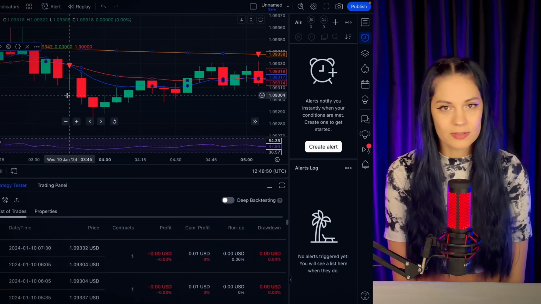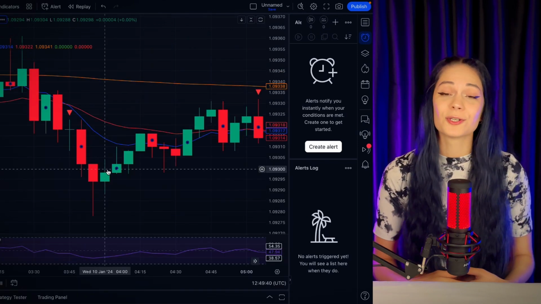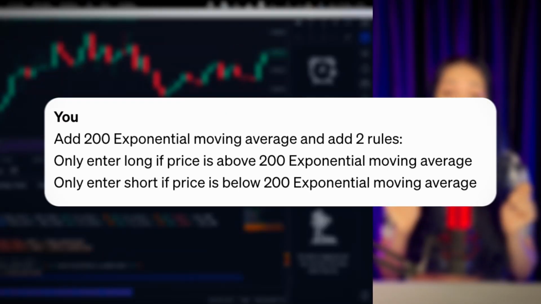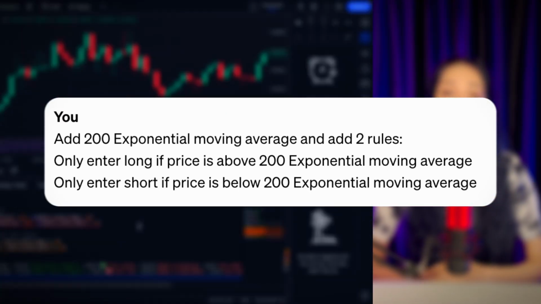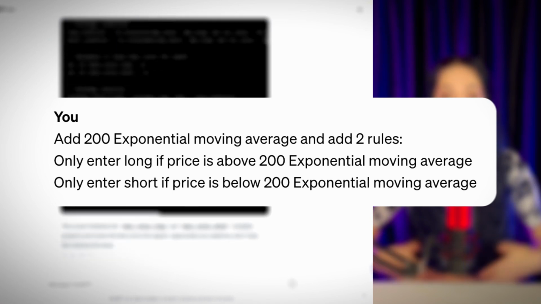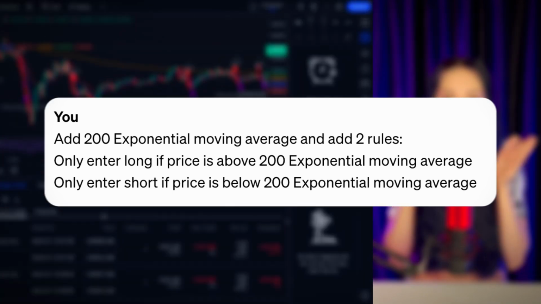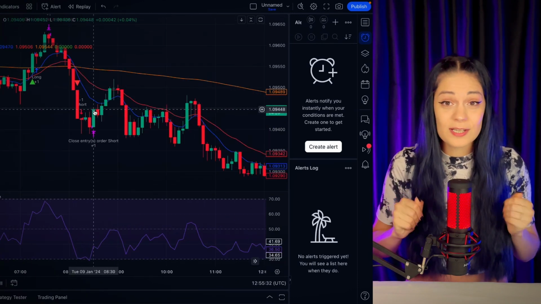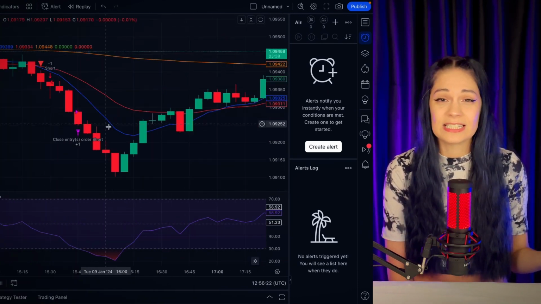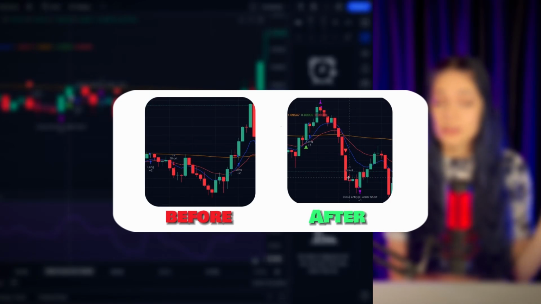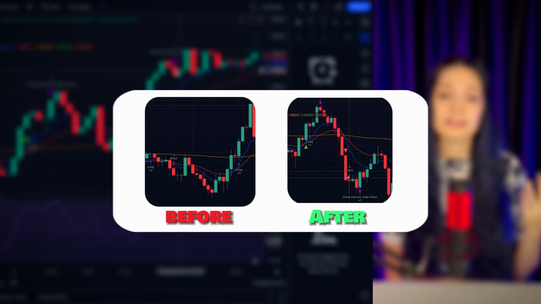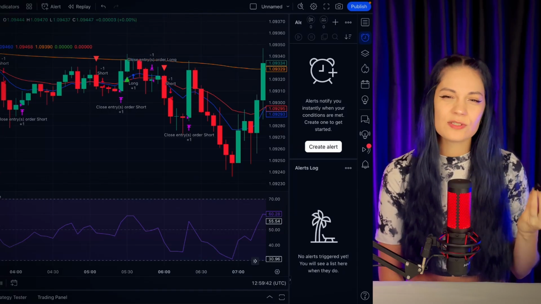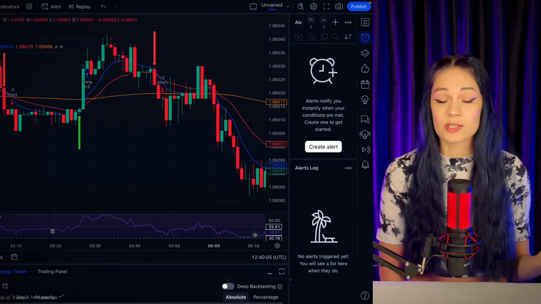Then I saw that most of the bot's losses occurred when trading against the global trend. So of course I asked the bot to add a 200 exponential moving average to the chart and trade only according to the trend. It was hard to analyze the chart because of incomprehensible designations of the entry points. So I had to ask ChatGPT to fix it somehow. And I needed to add closing deals as well.